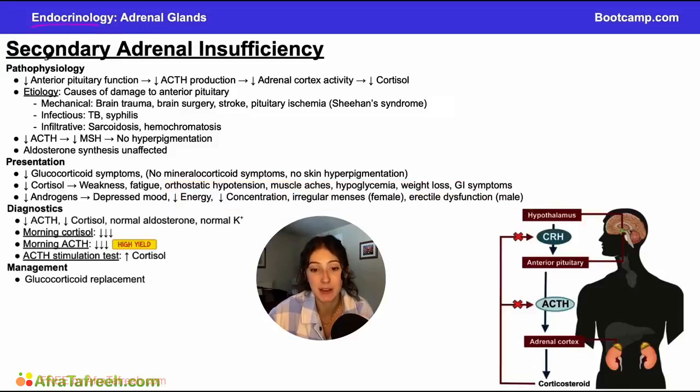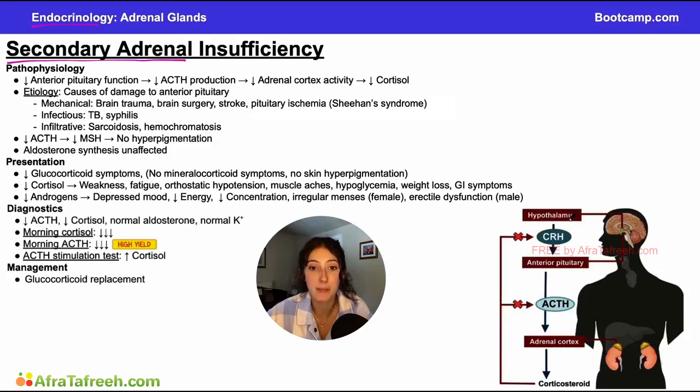In this section, we'll be covering secondary adrenal insufficiency. There are three causes of adrenal insufficiency: primary, secondary, and tertiary. And these are going to be important for you guys to be able to distinguish between while answering questions on step one. And all of these types of adrenal insufficiency occur at a different level in this pathway over here.